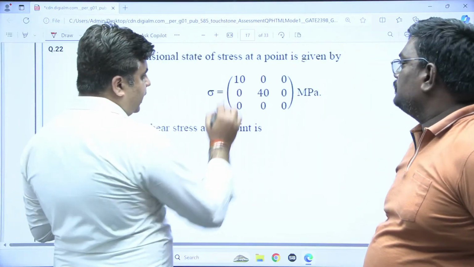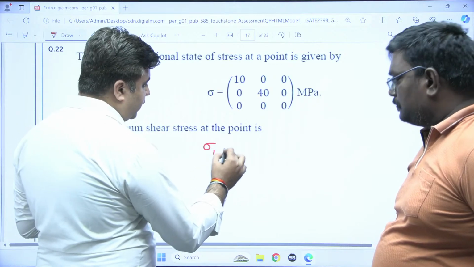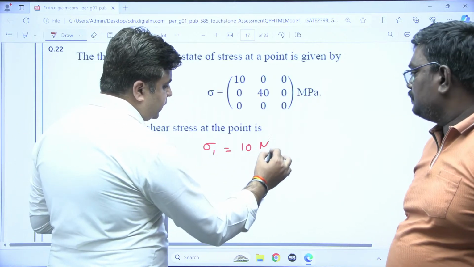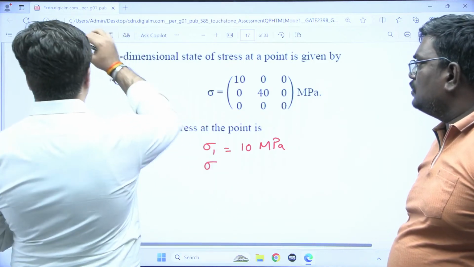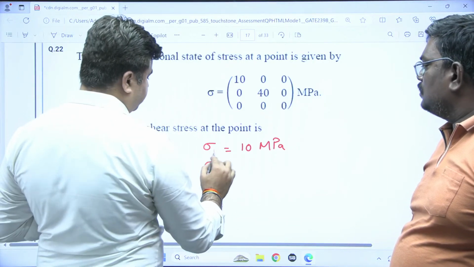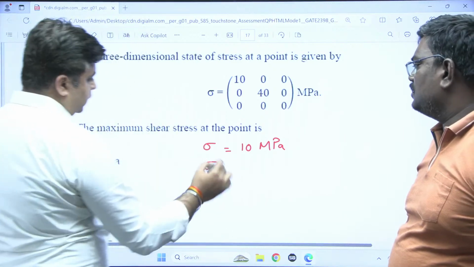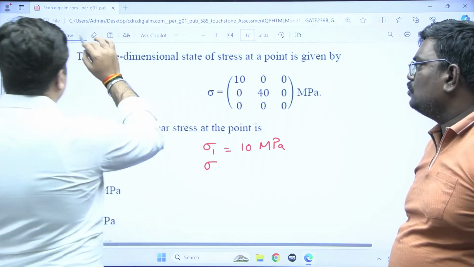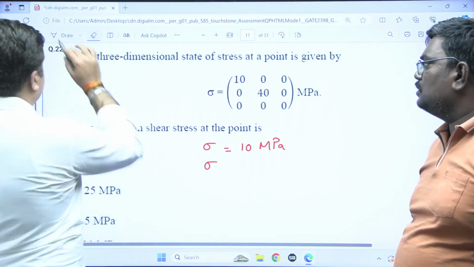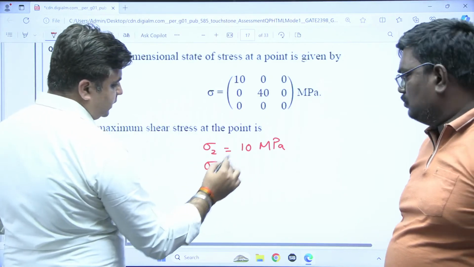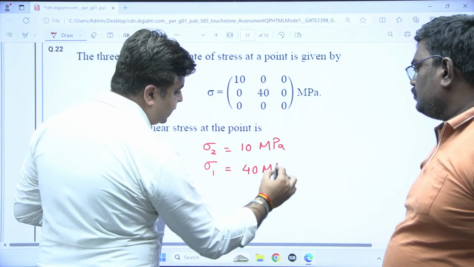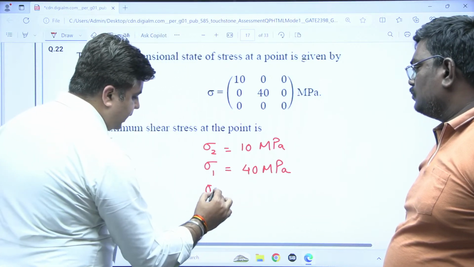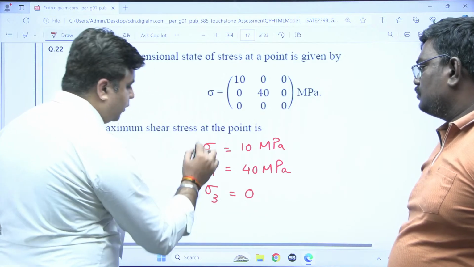Sigma 2 is 10 MPa, sigma 1 is 40 MPa, and sigma 3 is 0. This time you need to consider the value of sigma 3.